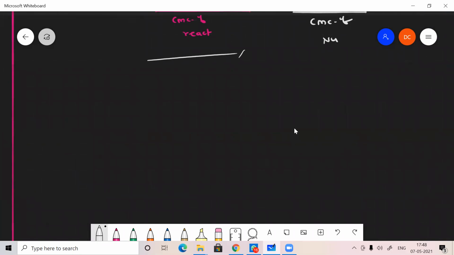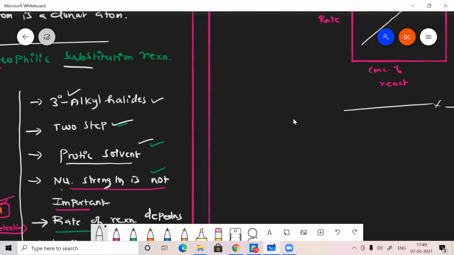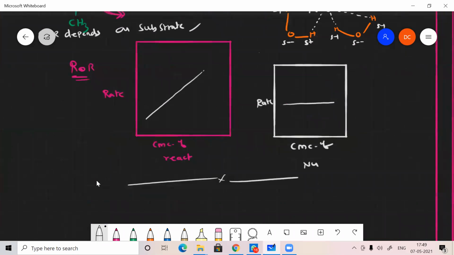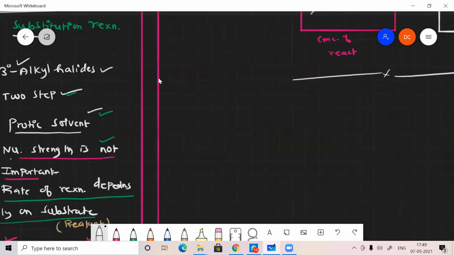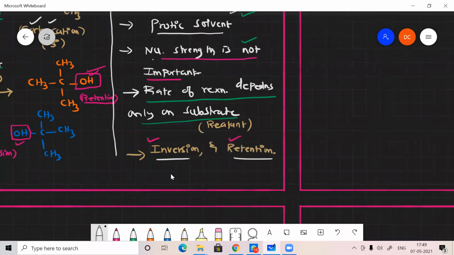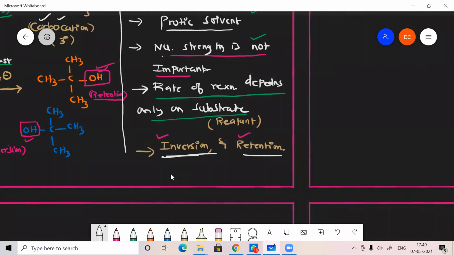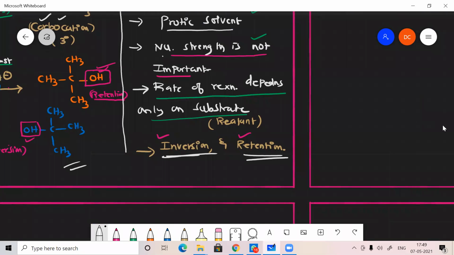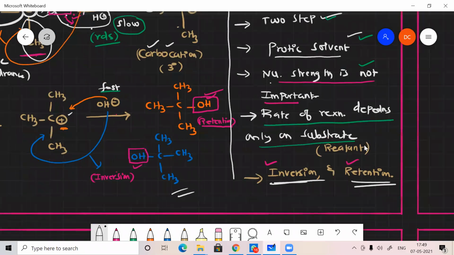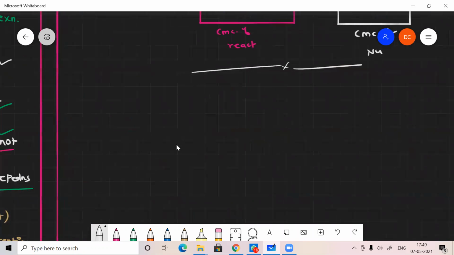Sir, is there any orientation change in the SN1 reaction? Yes, that's why I got inversion as well as retention product. Retention and inversion product means the orientation will change. Sir, so in the exam you have to write both the products, right? Yes, we have to write both inversion as well as retention.